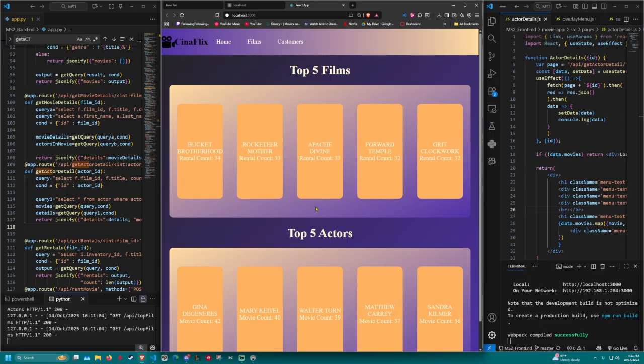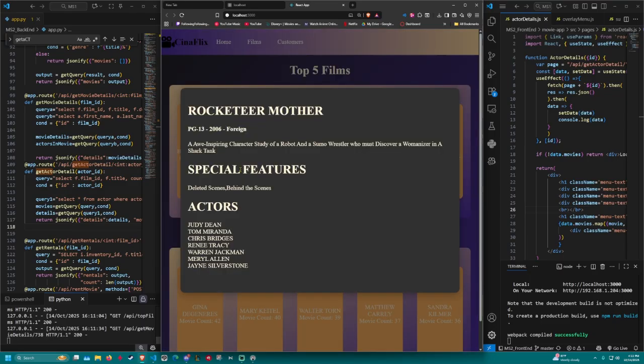As a user, I want to be able to click on any of the top 5 films and view its details. If I click on this, I'll be able to view all the details, like the title, the rating, the year it came out, the genre, the description, things like that, and all the actors and stuff.